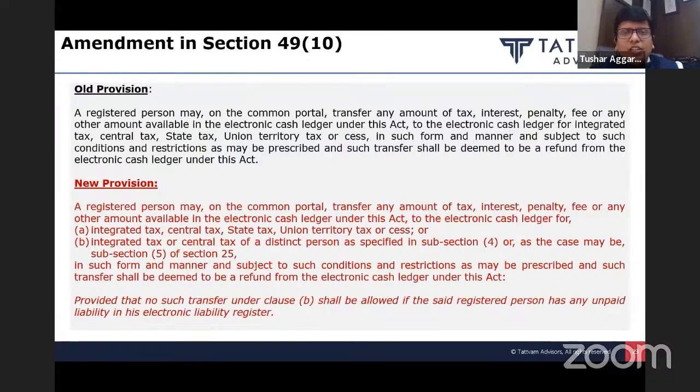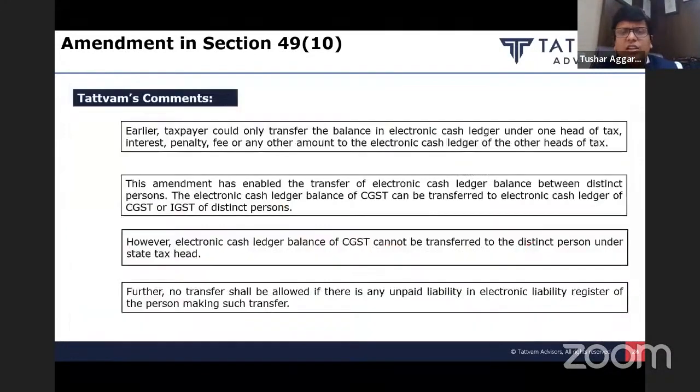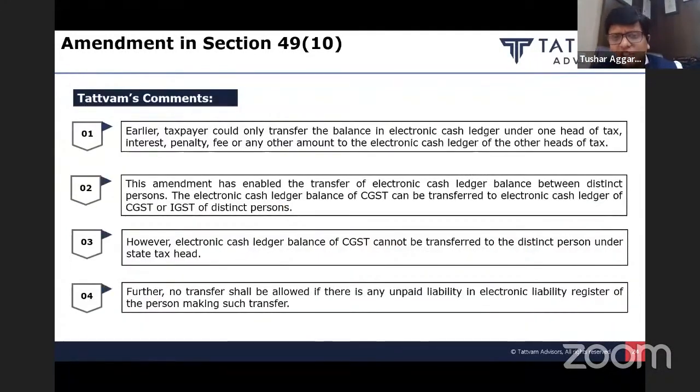Another amendment is in section 49, subsection 10. Earlier, this section provided for transfer of cash ledger balance from one head to another head within the same GSTN number. Now what they have proposed is that apart from whatever is available under the Act, you can now even transfer the cash ledger balance from one GSTN number to a different GSTN number, but under the same PAN, that is, between distinct persons.